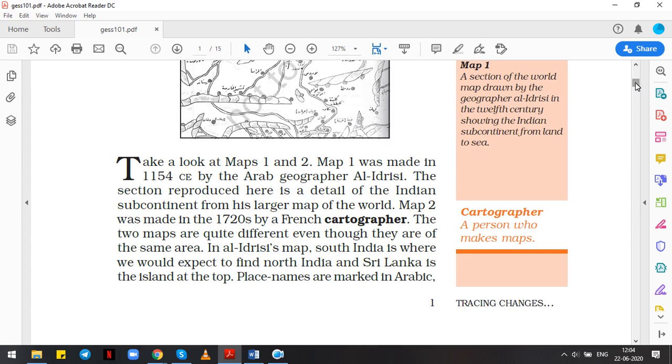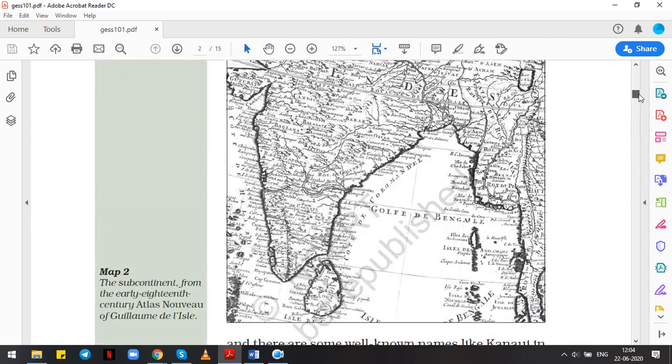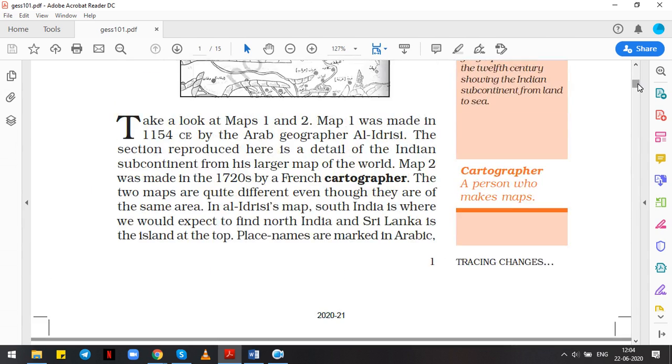And if we look at map 2, it was made in the 1720s by a French cartographer. Now can you tell me who is a cartographer? A cartographer is a person who makes maps. Yes, so he made this map in the 1720s. If we look at both maps, they are quite different, even though they are of the same area. This is India in 1154, and this is India in the 1720s.